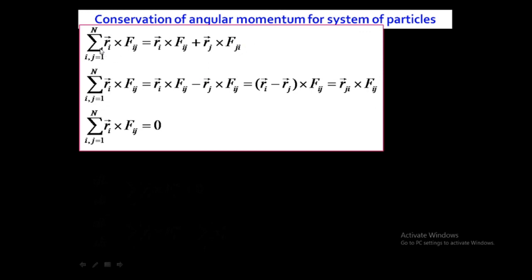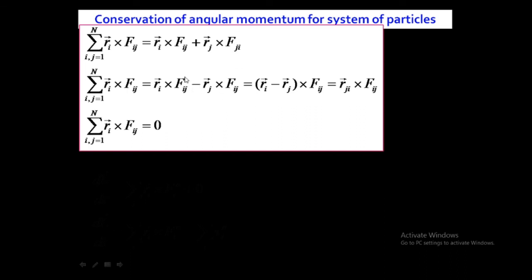So on solving the second term of equation number 6, Ri cross Fij, this is summation over i and j. So first of all Ri cross Fij, and interchanging i and j, then we'll get plus Rj cross Fji. Why are we interchanging? Because this is summation over j also. So Ri cross Fij plus Rj cross Fji. But Fij is equal to minus Fji, or Fji is equal to minus Fij. So in place of Fji, I have put minus Fij.